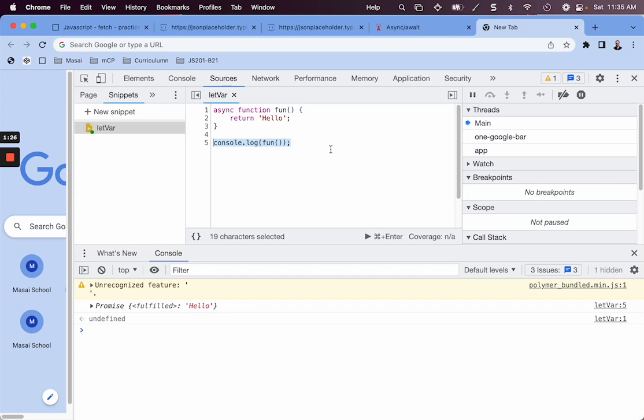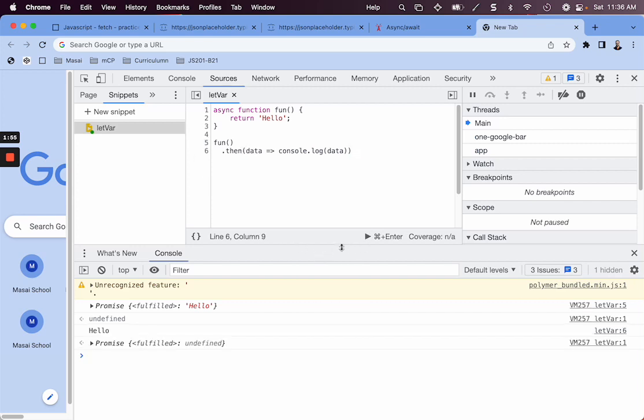So how would we access it? In case we want to log hello, how would we do it? We do it this way. Function dot then, and we'll get back some data here. We can console.log the data. And since there's just one parameter, we may get rid of the parentheses as well.